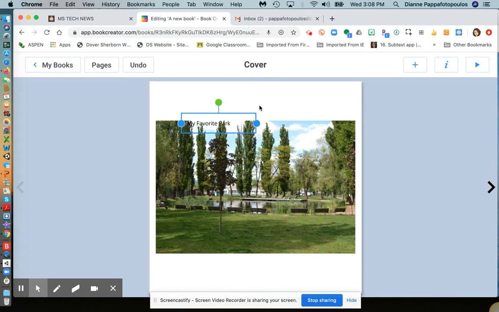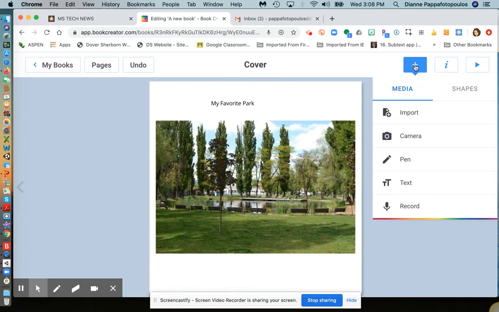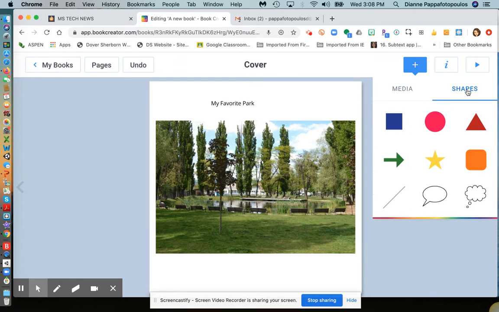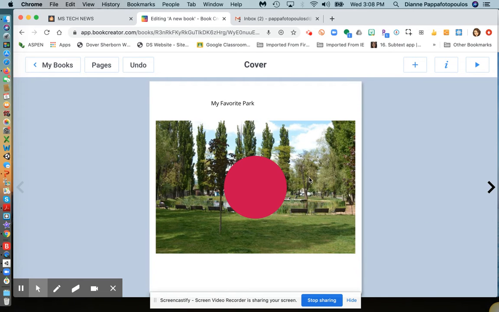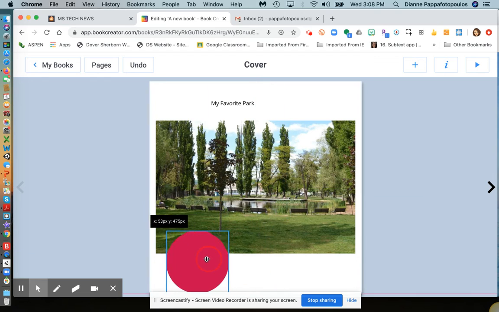I can change the font size, I can change the font. I can move the box around on the page. It has to be selected for me to make any changes. I'm going to go back to the plus sign, and I'm going to add a shape. If I click on this round circle, it'll add a shape as well to my page.